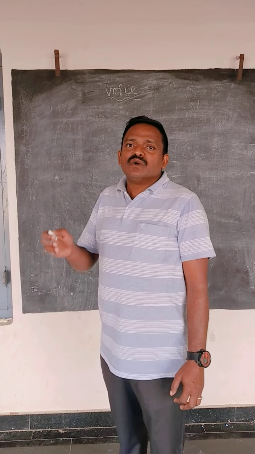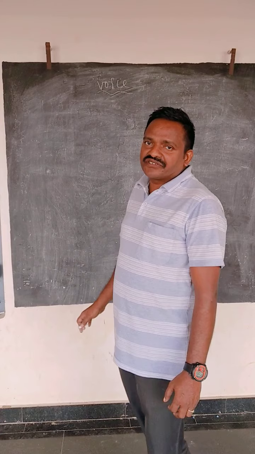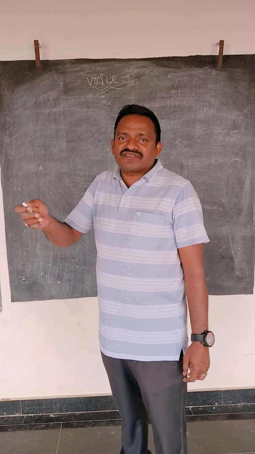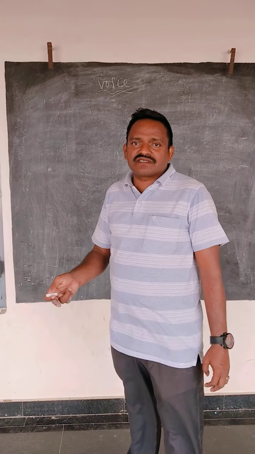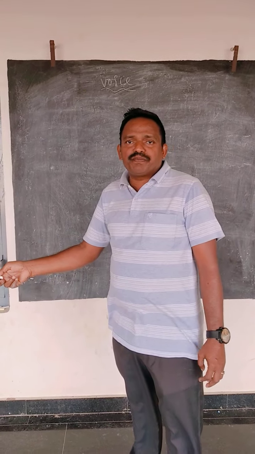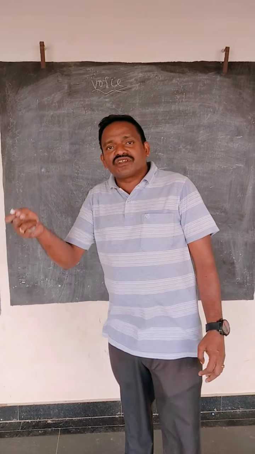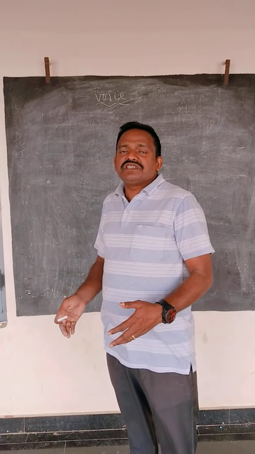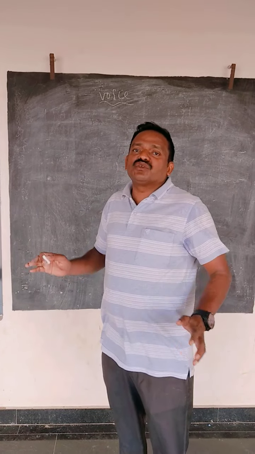A sentence which begins with a verb form is called an imperative sentence. Before that, I want to explain assertive sentences. A sentence which begins with a subject, ends with a full stop, and gives complete meaning is called an assertive sentence. So far we can change active voice to passive voice only for assertive sentences.